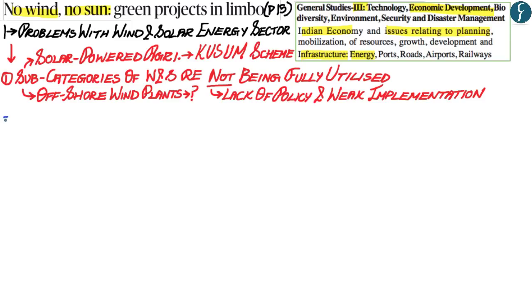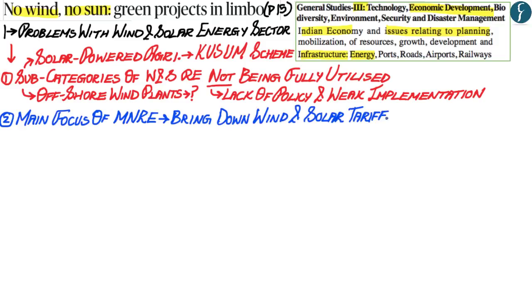The second problem highlighted by the author is that the main focus of the Ministry of Renewable Energy has been to bring down the tariffs of wind and solar power. However, what is being seen in India is that this decrease in tariff is being pushed forward towards the electricity distribution companies. However, the electricity distribution companies are not passing on this decrease in tariff to the consumers like you and me.